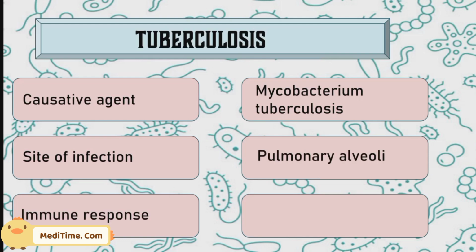So Mycobacterium tuberculosis has entered our body and is causing some infection. It is totally abnormal to our body, so during these abnormal conditions, our immune system will try to give a response. As we have seen over the last few days, the immune system usually responds in the form of antibodies. But in this special case of Mycobacterium tuberculosis, rather than releasing antibodies, the immune system will release immune cells, for example macrophages. So the response is cell mediated. It is called the cell mediated immune response.